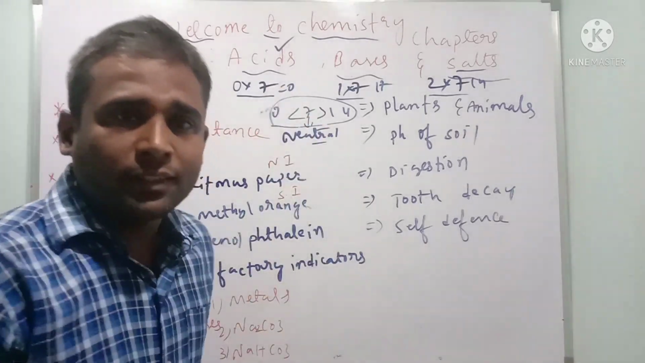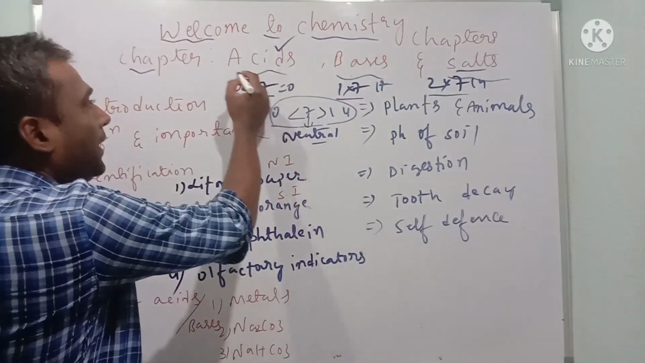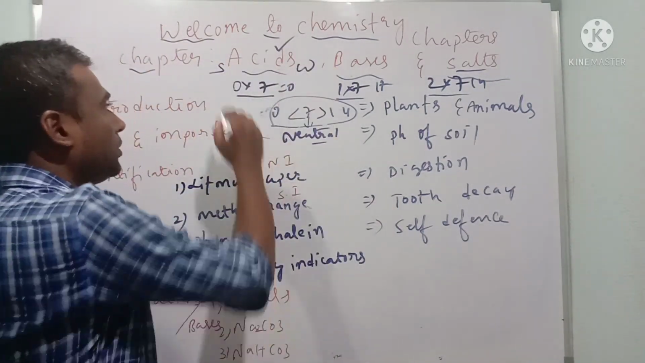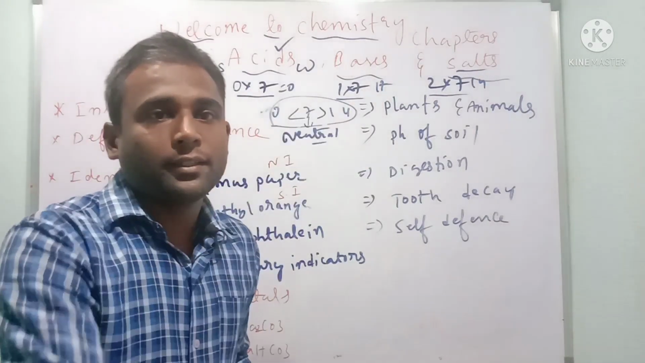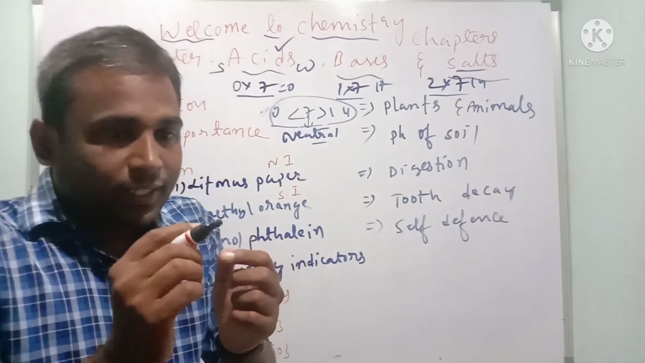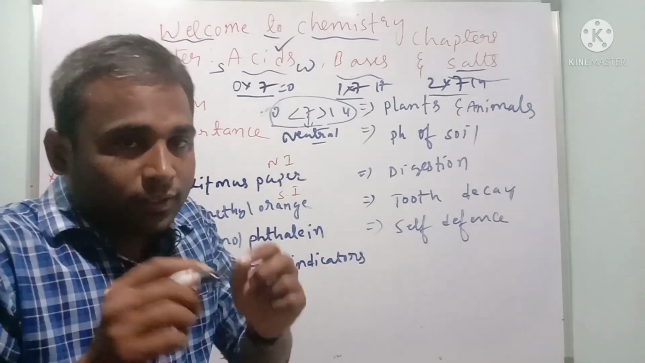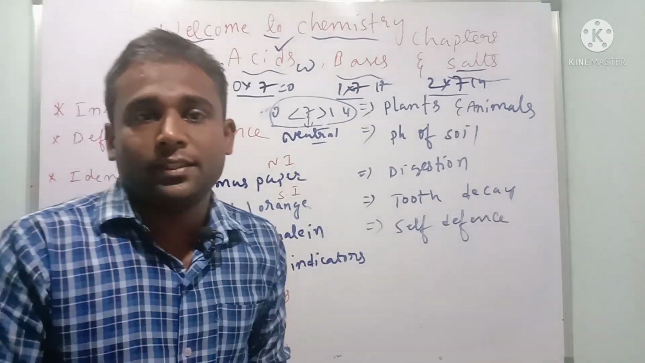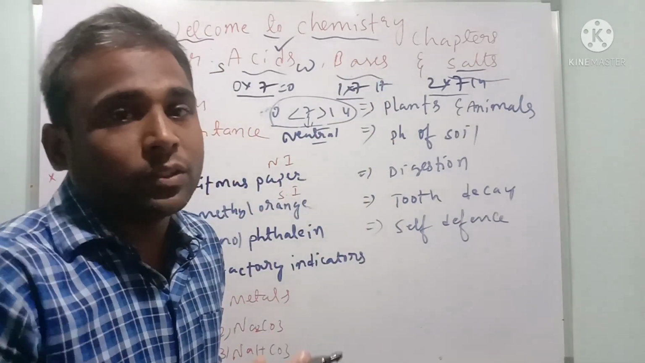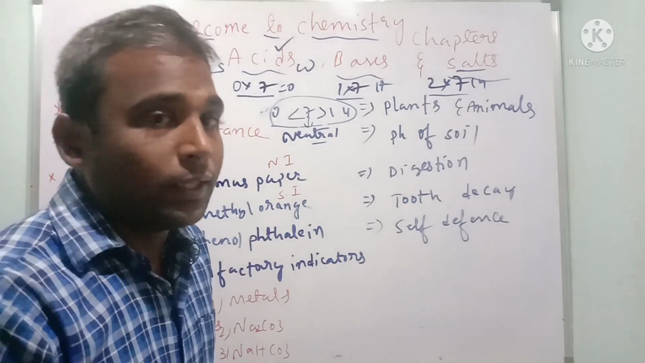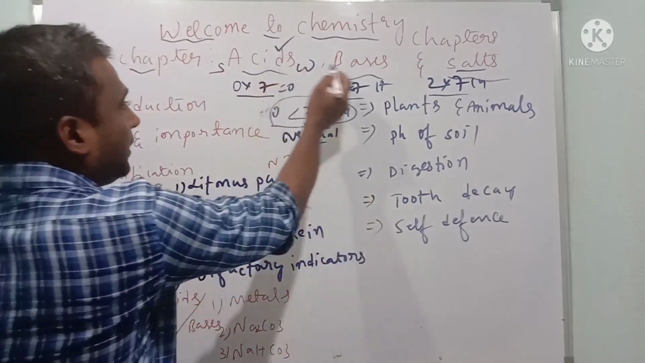Are all acids dangerous? No, children. We further classify them into strong acids and weak acids. Strong means concentrated hydrochloric acid and concentrated sulfuric acid, where the acid content is more. Weak acids like oxalic acid and acetic acid are not dangerous. Similarly, strong bases are sodium hydroxide and potassium hydroxide. Weak bases means ammonium hydroxide. So we discussed acids and bases.